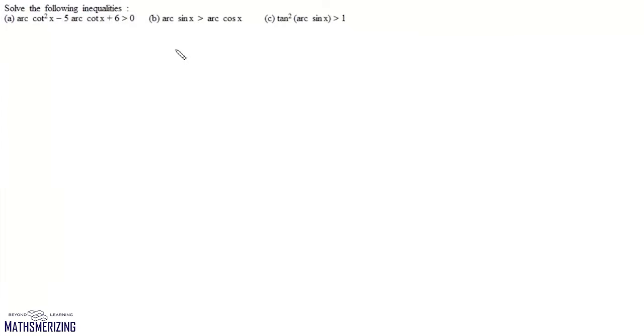Now the third one is tan square of sin inverse of x, and it is greater than 1. Now we'll take sin inverse of x as theta. We'll get sin theta equals x. Now this is theta, this is x, this is 1, and it'll be under root of 1 minus x square. Now tan theta here will be x upon under root of 1 minus x square.